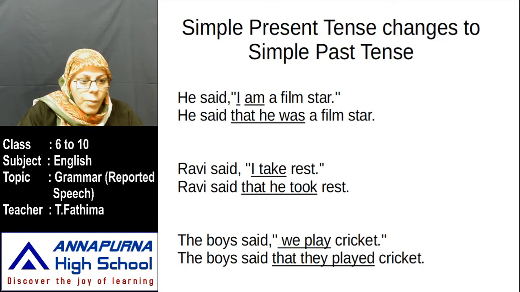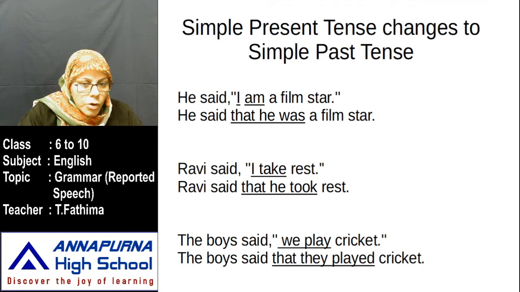Next, the boys said, "We play cricket." Now, the boys. What is the subject here? The boys said. In the place of comma and quotations, what did we use? Conjunction, that. Why? We are joining the two sentences, making two parts into one. Next, we play cricket. We means who here? The boys. So, we will be changed into they. First person: I, we. Second person is you. Third person: they, them. You have to change it from first to third person.